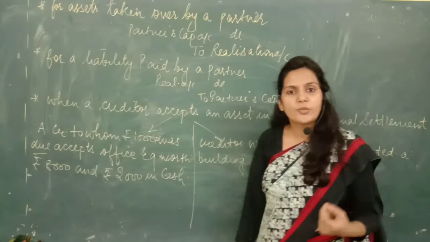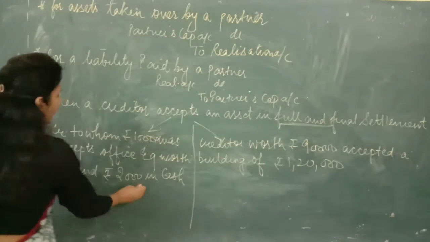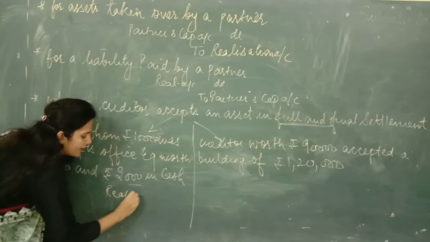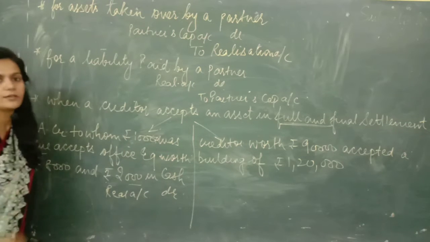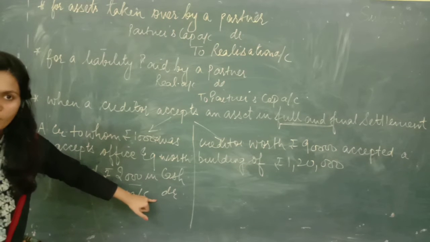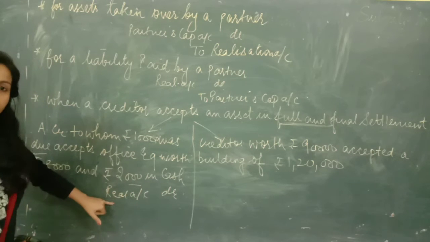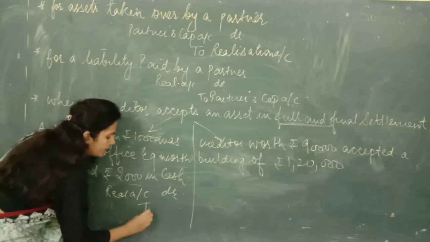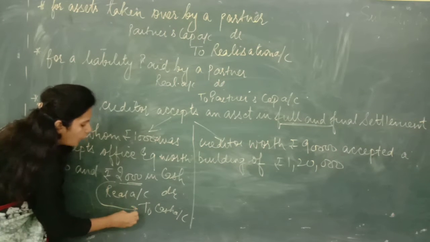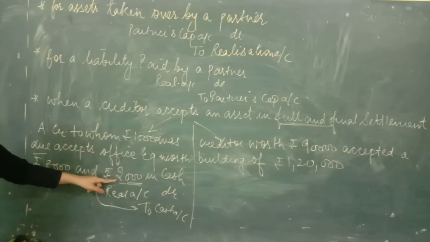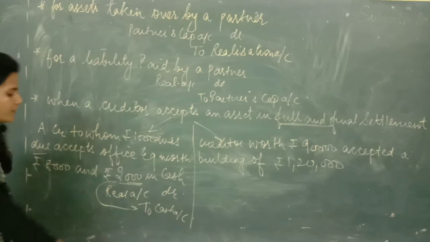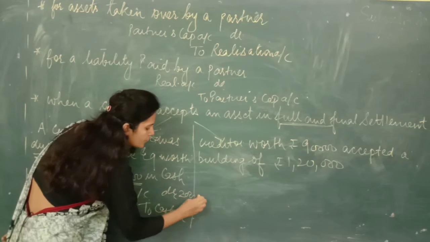But as you have given rupees 2,000 to him in cash, for this you have to pass an entry. And what would that entry be? Realization account will be debited. Why? Because you are making the payment to the creditor. It is an expense for you, and we have to debit all the expenses. And we have to credit cash account, because cash of rupees 2,000 has gone out of the firm. And as per the rule, debit what comes in, credit what goes out. So the entry will be realization to cash account 2,000.